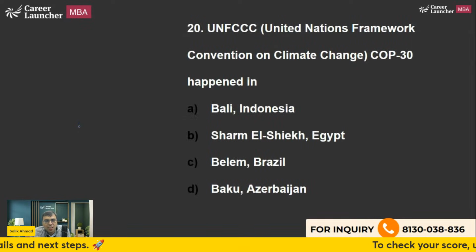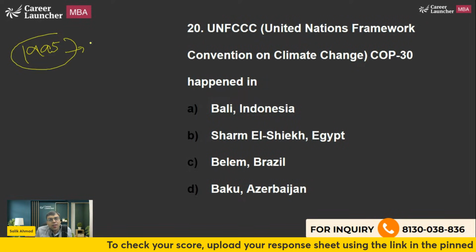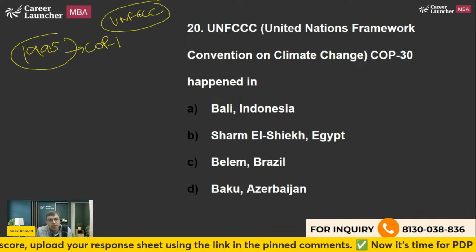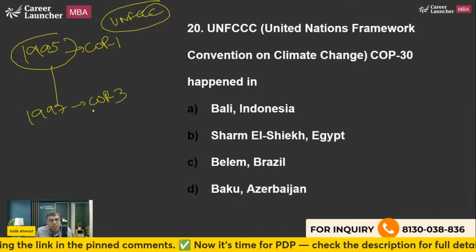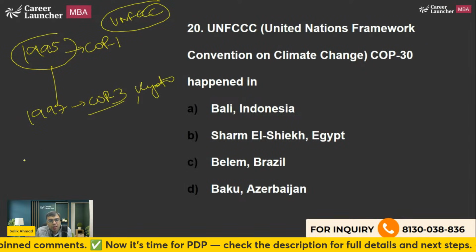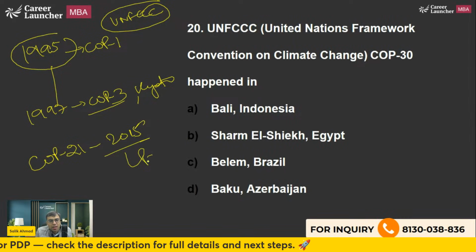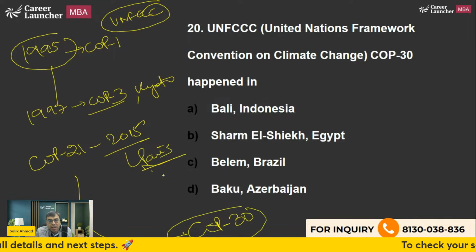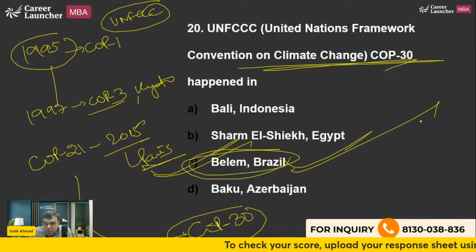The next is UNFCCC COP30, very important this year. I'm sure you must be aware, since 1995, we are witnessing conference of parties happening under UNFCCC, United Nations Framework Convention on Climate Change. The prominent ones: in 1997, COP3 happened, very famously called in Kyoto in Japan, Kyoto Protocol. Similarly, COP21 happened in 2015 in Paris, famously called as Paris Climate Agreement. Now we are having COP30 this year happening in Belém, Brazil, under UNFCCC. Very, very important.